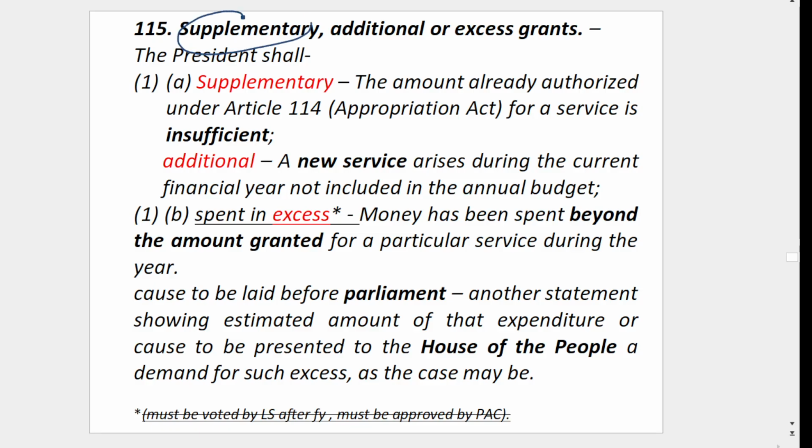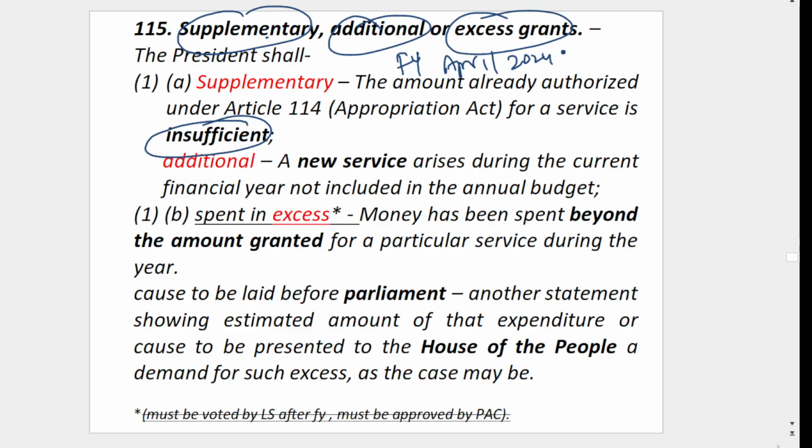Then supplementary grants, additional grants, excess grants. Supplementary grants means your fund is insufficient. For example, generally the financial year runs from April 2024 to March 2025. This is the financial year, not January to February; January to December is the calendar year. April to March is the financial year.